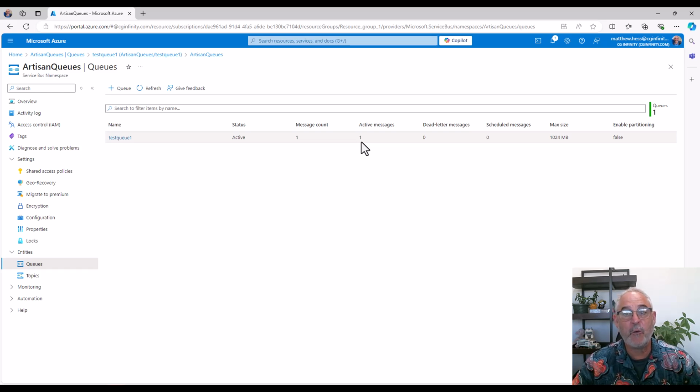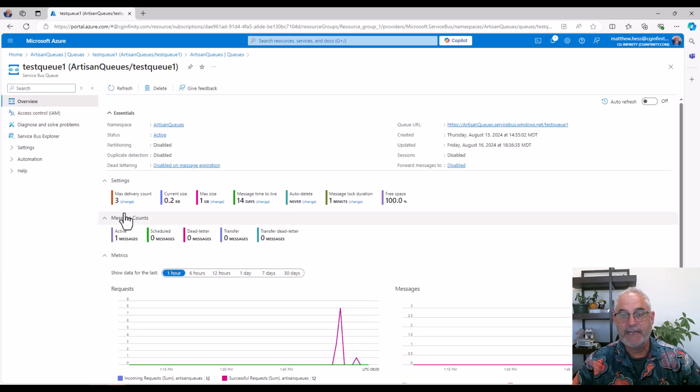Now, one thing to be aware of, and we talked about this with our queue settings before, is this max delivery count. Every time we hit the timeout before and it went back into the queue, that counted against the max delivery count. Well, abandoning a message also counts against the max delivery count. So in this case, if we were to abandon the message 3 times in a row, then it would go to the dead letter queue.